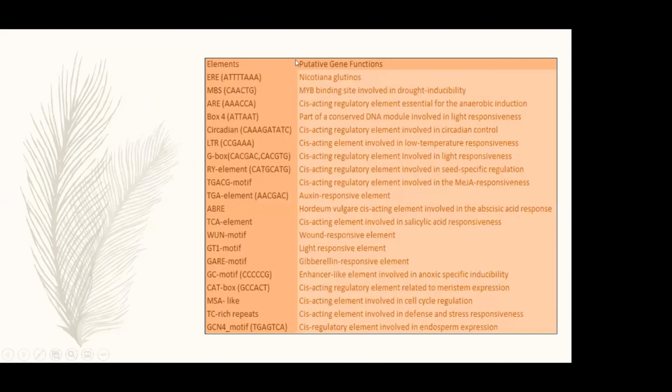These are the 20 elements that I saw in different genes, results created through PlantCARE. They include drought inducibility, anaerobic induction, light responsiveness, circadian control, low temperature, methyl jasmonate responsiveness, that is activated when a plant is under insect attack, and anoxic-specific inducibility, meristem expression, defense, and stress responsiveness.